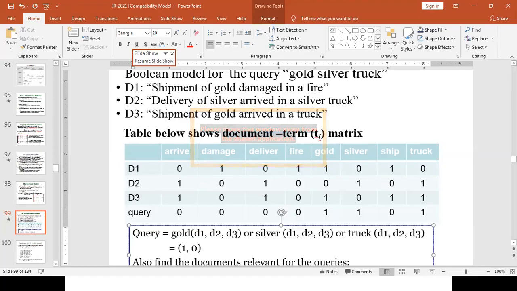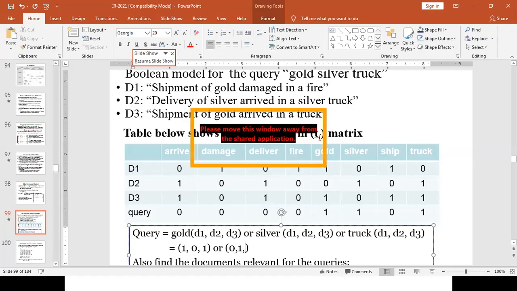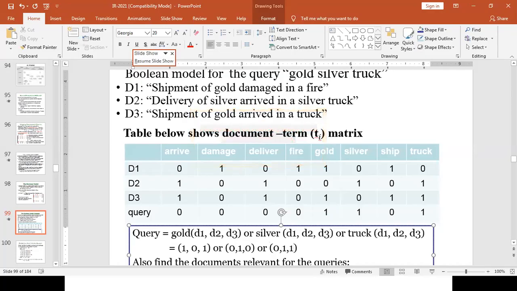So we are using 1, 0, 1 as a representation for gold. Then we are ORing this with silver. When we look at the silver column, we get 0, 1, 0. Then again OR it with track. When we look at the track column, we'll get 0, 1, 1.